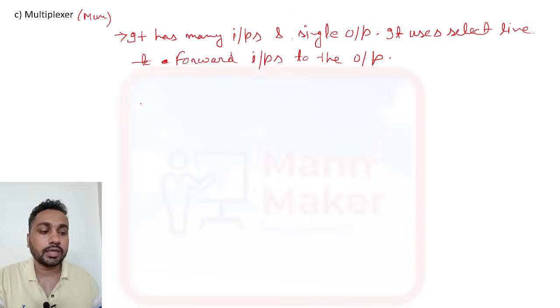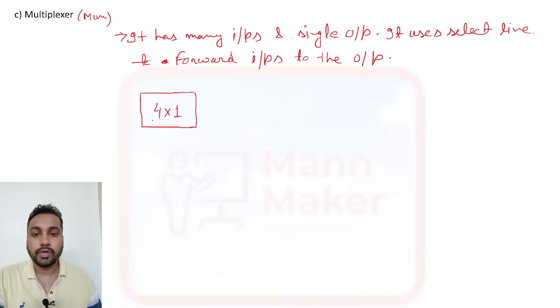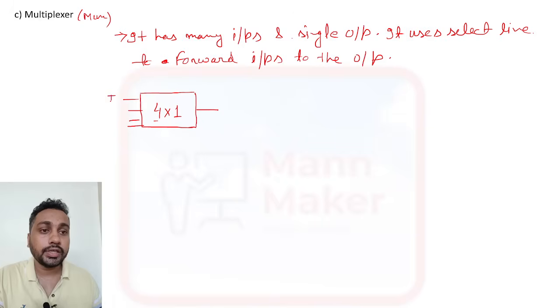If you see the block diagram, it will be like this. Suppose we have a 4 into 1 mux. Whenever a mux is there, they will represent it like this. 4 means many inputs, so you need to make 4 lines as input, and 1 means a single output. Like that they will ask 8 into 1, 64 into 1 multiplexers. So here it will be I0, I1, I2 and I3 as inputs.